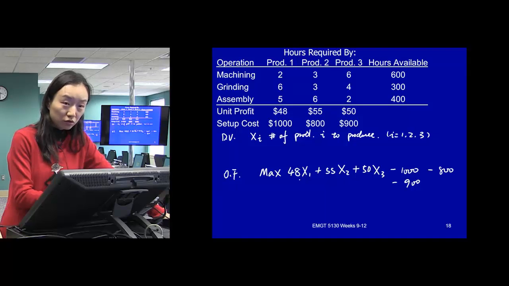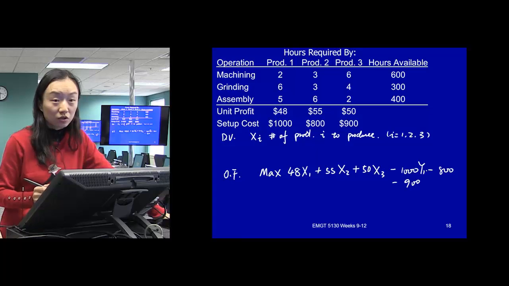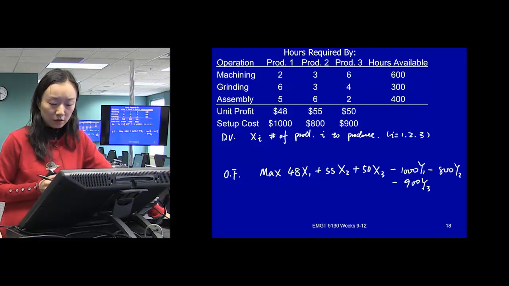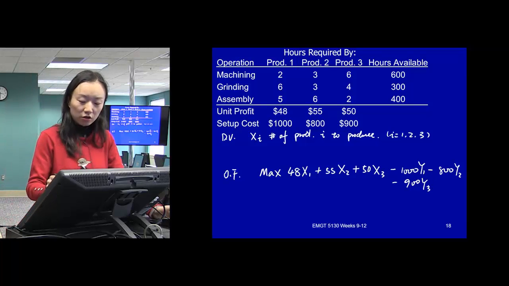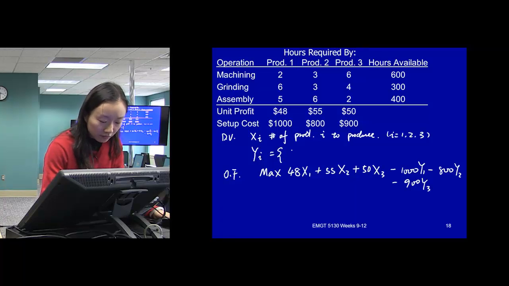They should go from 0 to a certain value. So we need to differentiate them. So let's just use y1, y2, and y3. With this, we include those setup costs, but we have introduced a mechanism to include or not include. So to introduce this y, there are 2 different ways of defining them, 1 or 0.